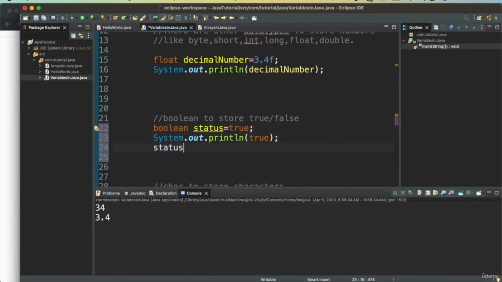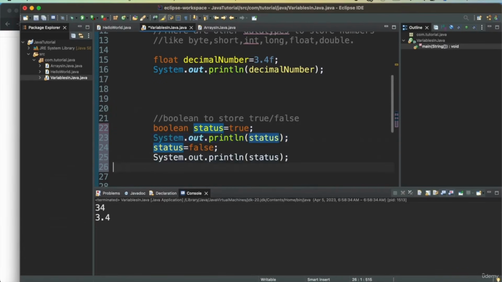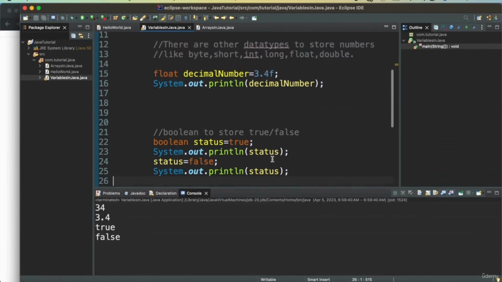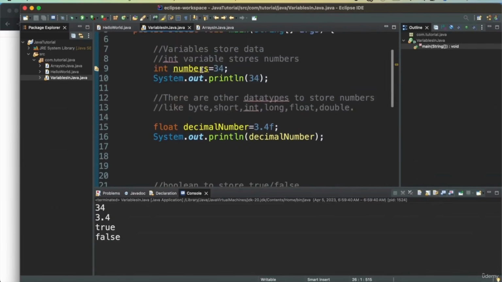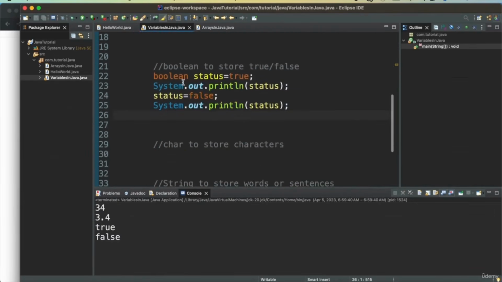Now I can also change the value to false. And I can print status. As we had the status true, then we changed to false, and we are printing the status. So we saw how we can define numbers in Java, how we can define decimal numbers in Java, and how we can define boolean variables in Java.